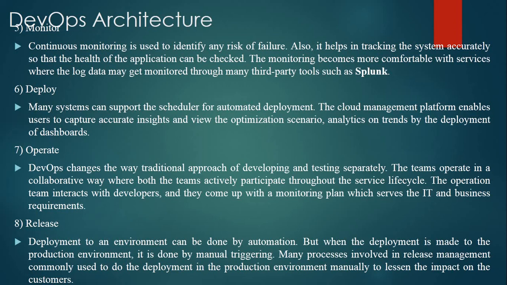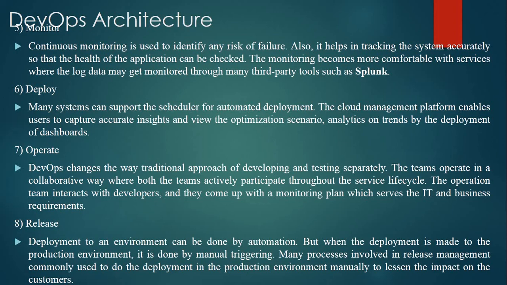Seventh one is operate. DevOps changes the traditional approach of developing and testing separately. The teams operate in a collaborative way where both teams actively participate throughout the service lifecycle. The operation team interacts with developers and they come up with a monitoring plan which serves the IT and business requirement.